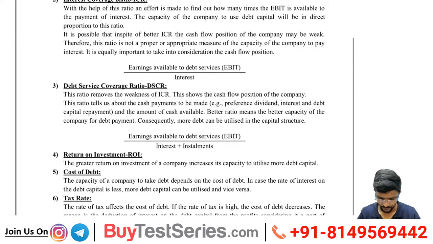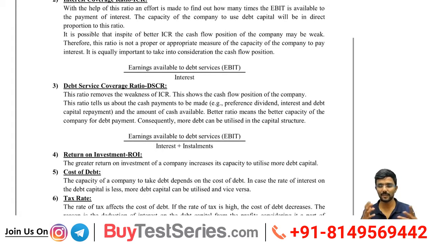This ratio removes the weakness of ICR. This shows the cash flow position of the company. This ratio tells us about the cash payments to be made, for example preference dividends, interest and debt capital repayment, that means the principal portion, against the amount of cash available. A better ratio means a better capacity of the company for debt payment. Consequently, more debt can be utilized in the capital structure.